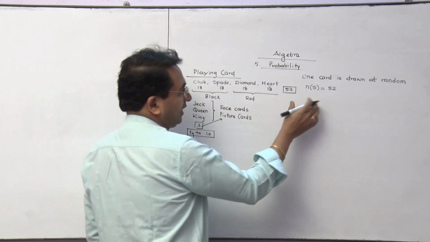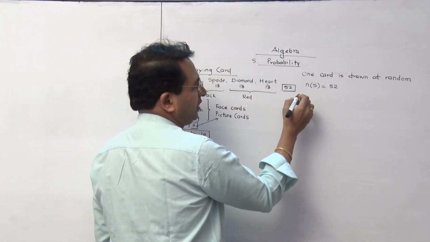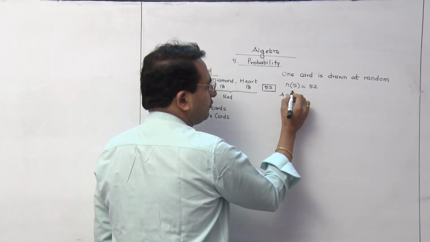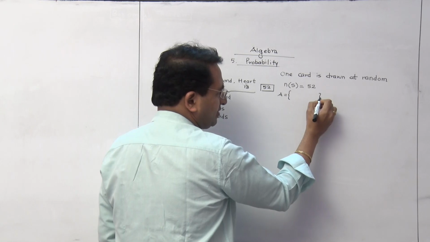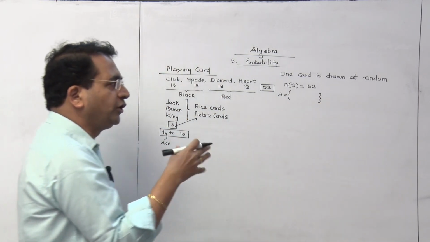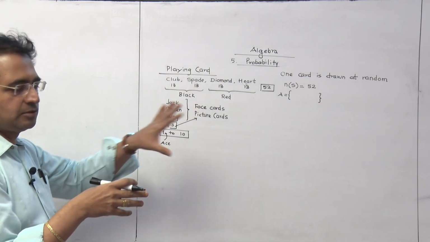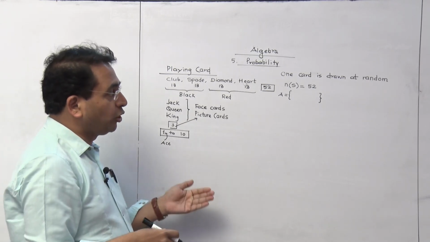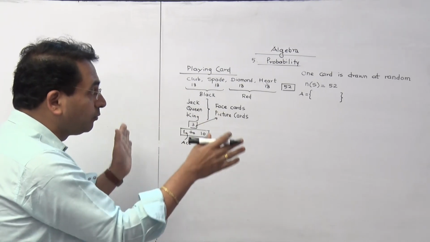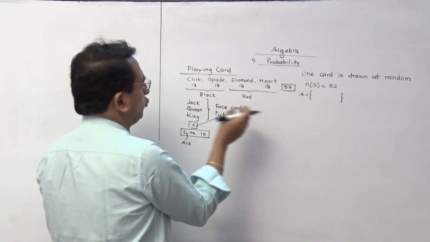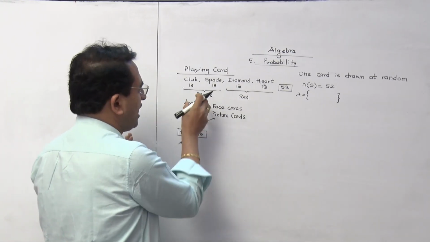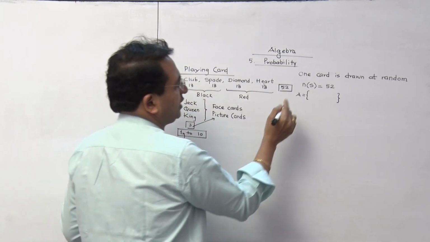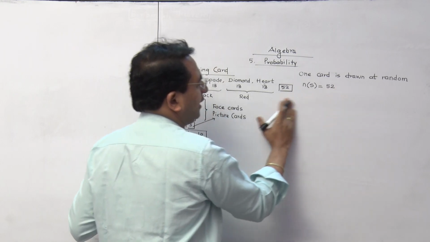In this chapter specifically, you are not going to write the sample space because it is difficult to manage. How will you show a jack, queen, king of different suits? It is not possible.